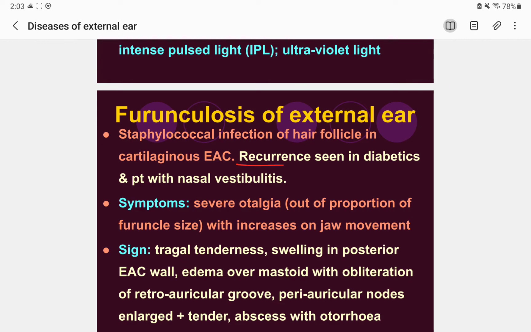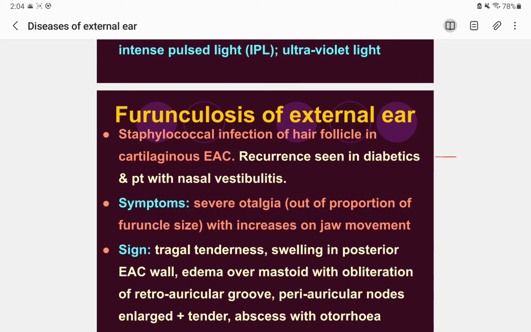Recurrence is seen in diabetics and in patients with nasal vestibulitis. So if you see a patient that comes over and over again in your OPD with furunculosis, you have to not only treat locally, but also order investigations for blood glucose level, fasting and so on.